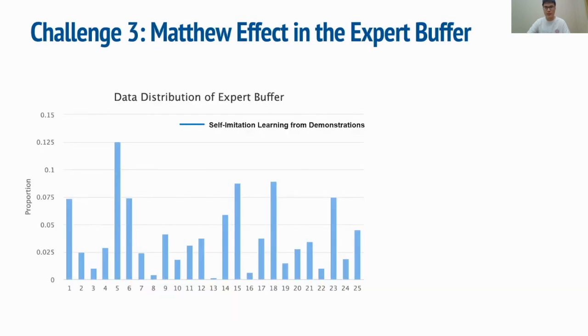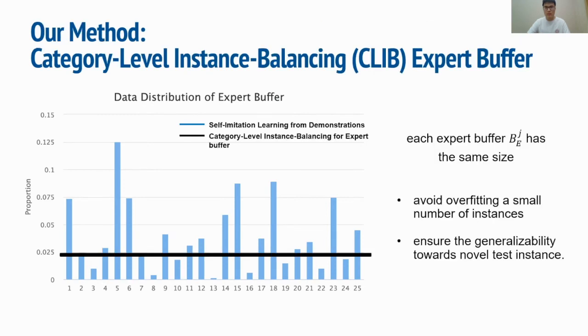The downside of using generated successful trajectories to fill the expert buffer is the Matthew effect, which makes some object instances happen to succeed much earlier than the others, so they dominate in the expert buffer, thus leading to an uneven distribution among all object instances, making the harder instances even harder to handle for the policy network. So we propose a constant slot for each object instance, so the number of trajectories for all instances are the same as shown in the figure. We call this category-level instance balancing, or CLIP expert buffer.